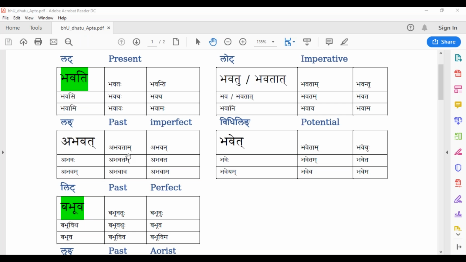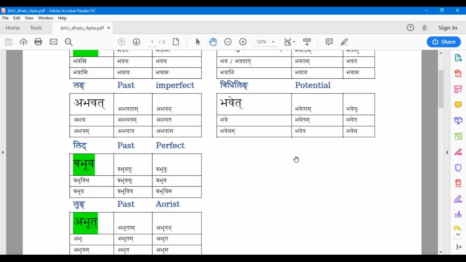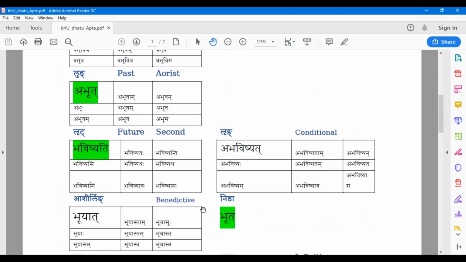These first four tables are called conjugational tenses or sarvadhatuka lakara. There are 10 lakaras you might know. It is moods and tenses. Out of that, the green ones which I'm showing here are what Apte gives in the forms.